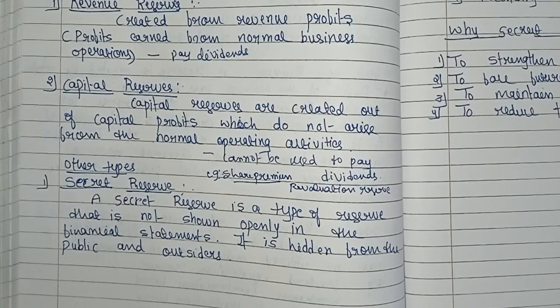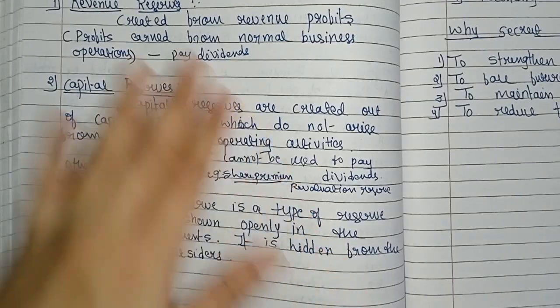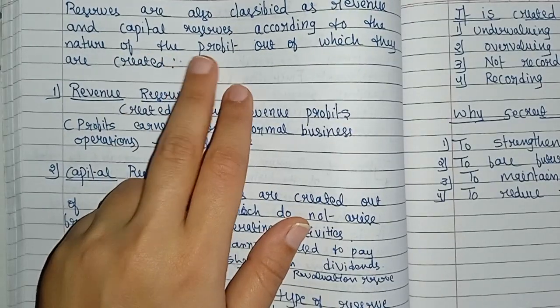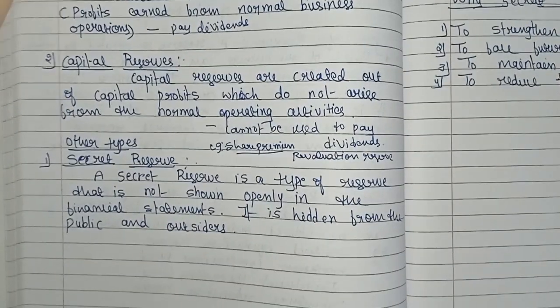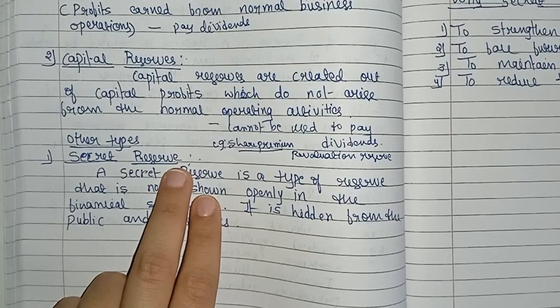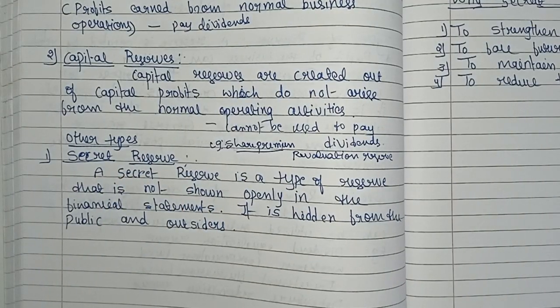Clear? So revenue reserves and capital reserves are two types of reserves, based on the nature of profit. Now let's see the other types of reserves. In that, secret reserve. Secret reserve is another type of reserve. So let's discuss secret reserves.